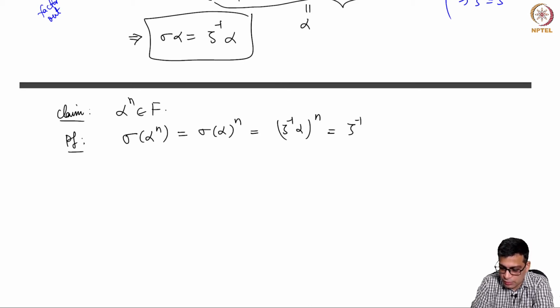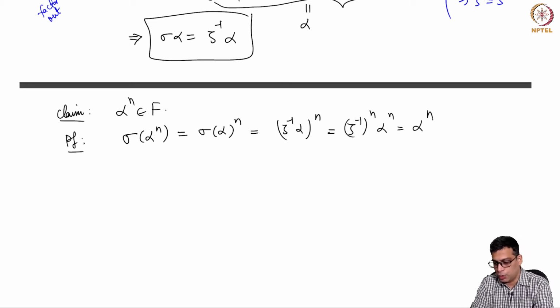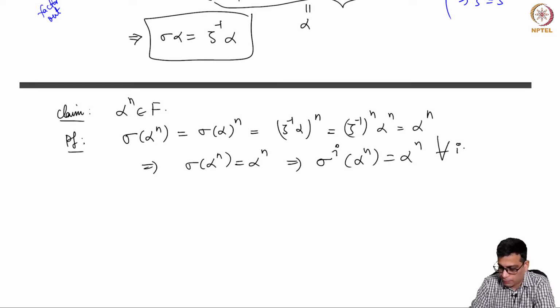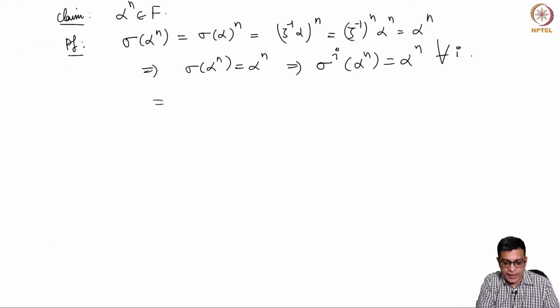But zeta inverse is an nth root of unity. So zeta inverse power n is 1. So this is just alpha power n. This means sigma of alpha power n is alpha power n. So this of course implies that sigma power i of alpha power n is alpha power n for all i. So alpha power n is in the fixed field.